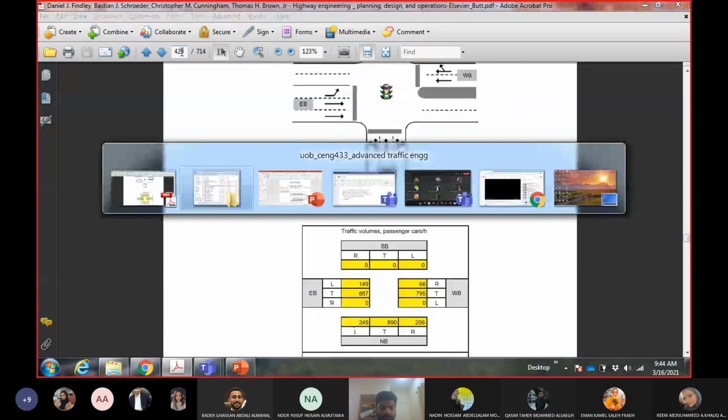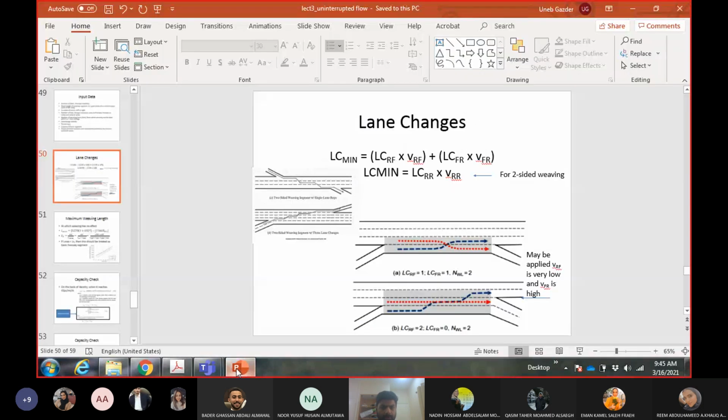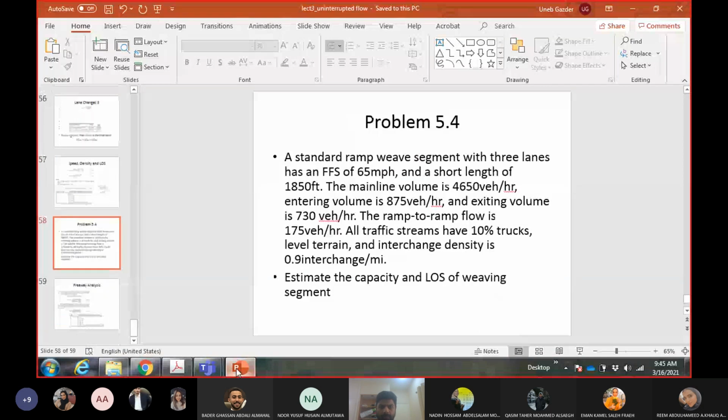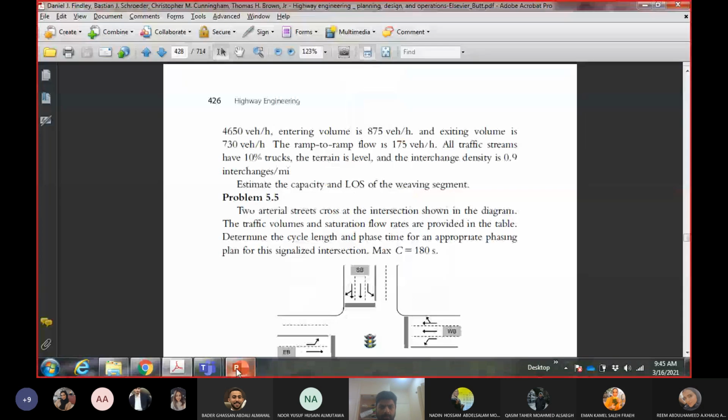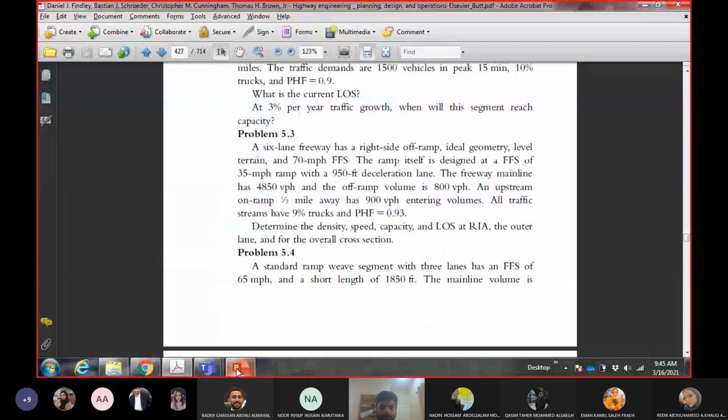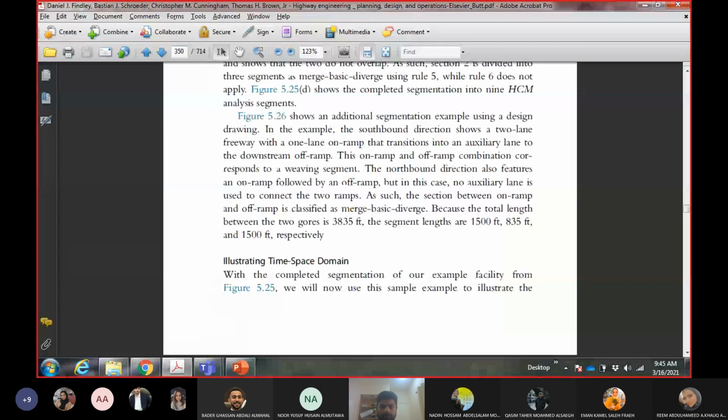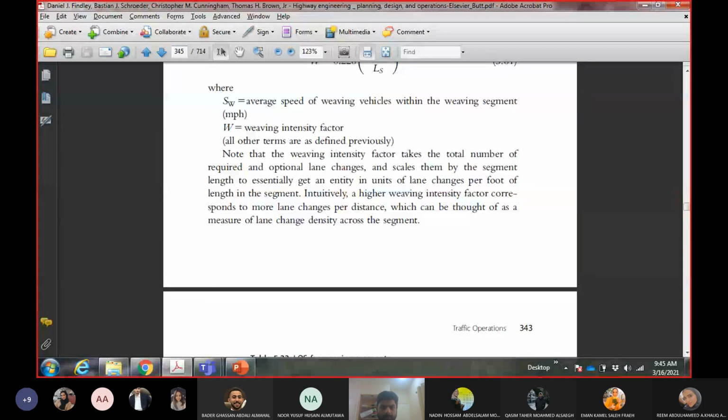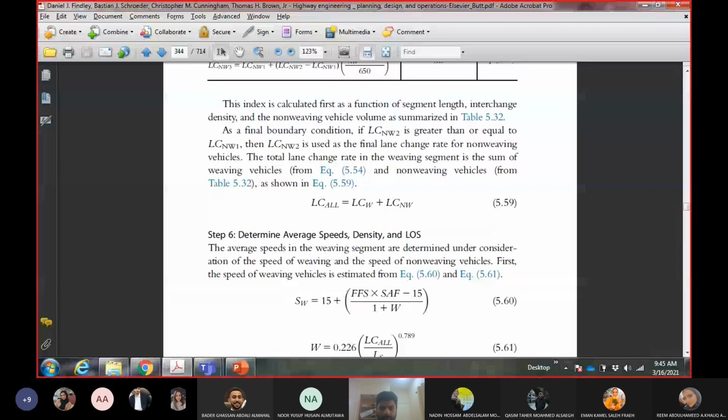Which example is this? 5.4 is not given. We are doing this one, right?